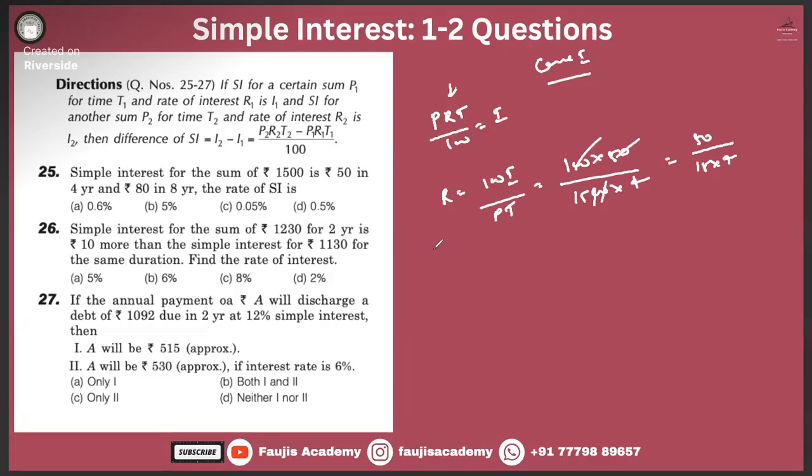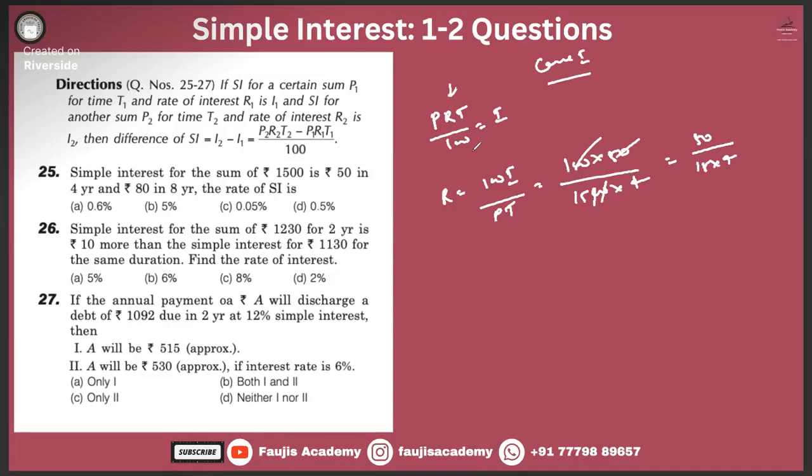Let me pull up the solution. For some reason, they have written T1, T2, P1, P2. I don't know. T2 minus T1, why so? I'm not getting. Okay, 1500, 50 is your interest, time period they have already given 4.